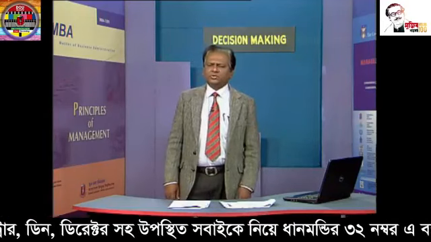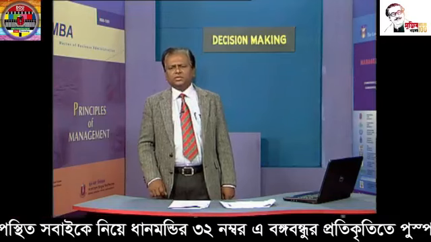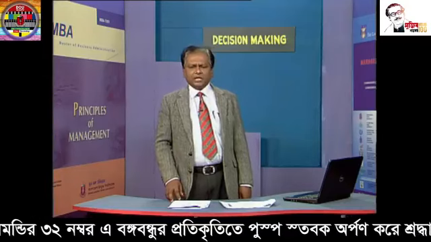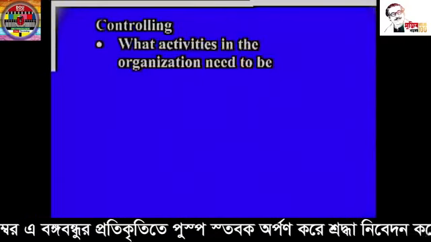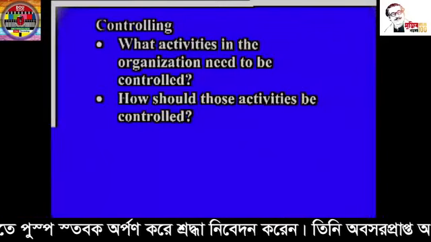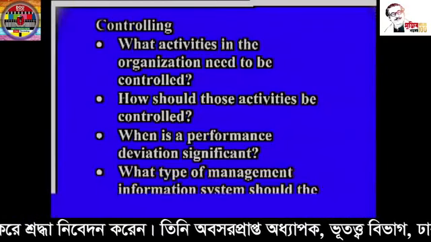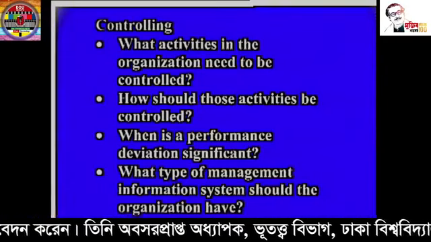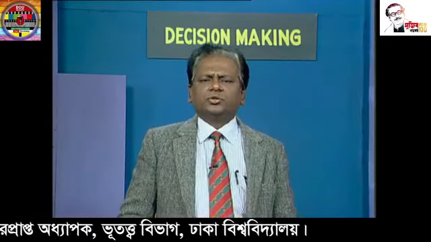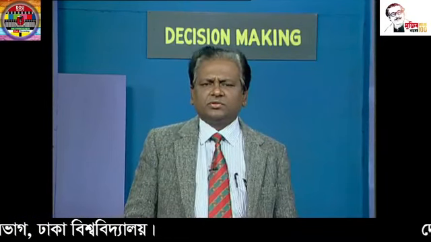Last management function, controlling, manager will also ask some questions to himself to make his controlling function rational. The questions are: what activities in the organization need to be controlled? How should those activities be controlled? When is a performance deviation significant? And what type of management information system should the organization have? By asking these questions to himself, a manager can make his management functions rational.